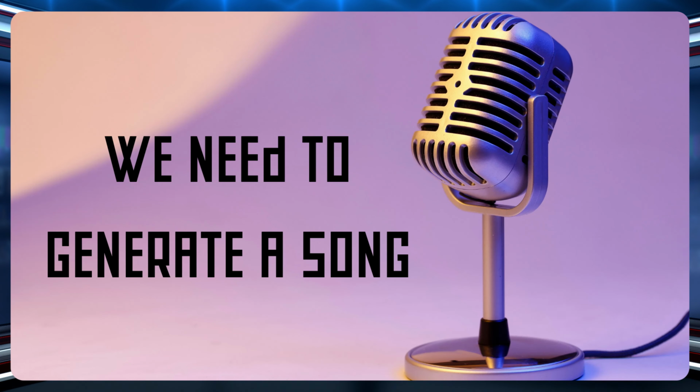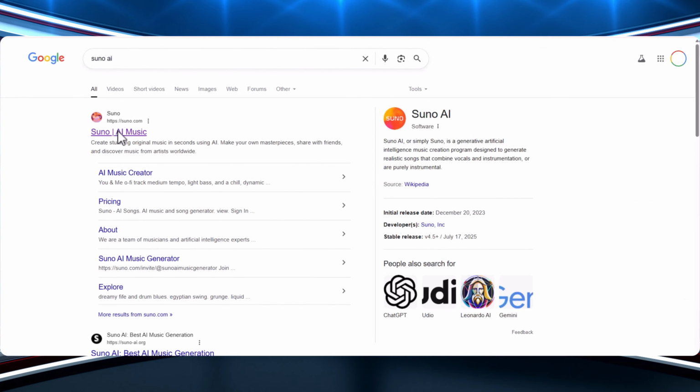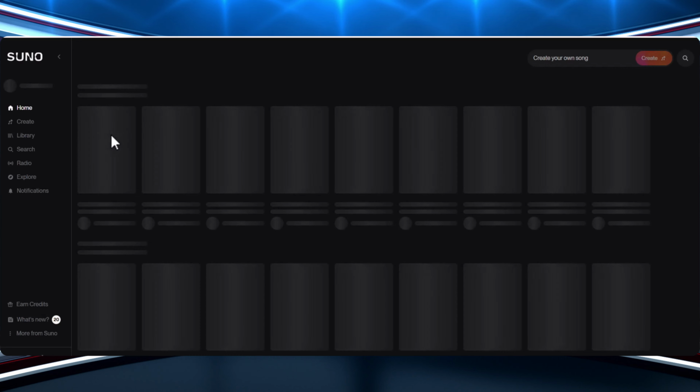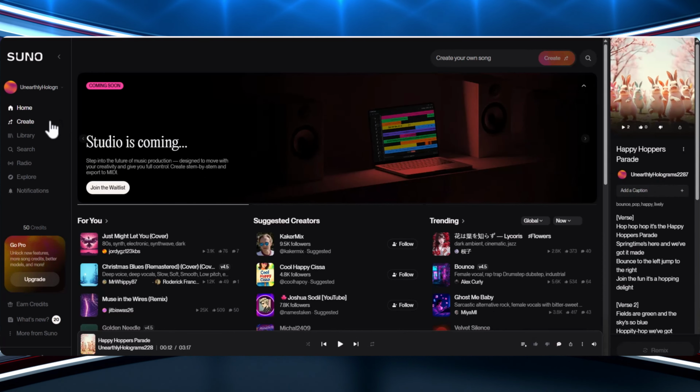First, we need to generate a song. I'm using Suno AI to create the track. First, go to sunoai.com and you'll find the dashboard. Suno AI is an AI tool that helps you create real-sounding music, including singing and instruments, just by typing what you want. Now click on the Create option.